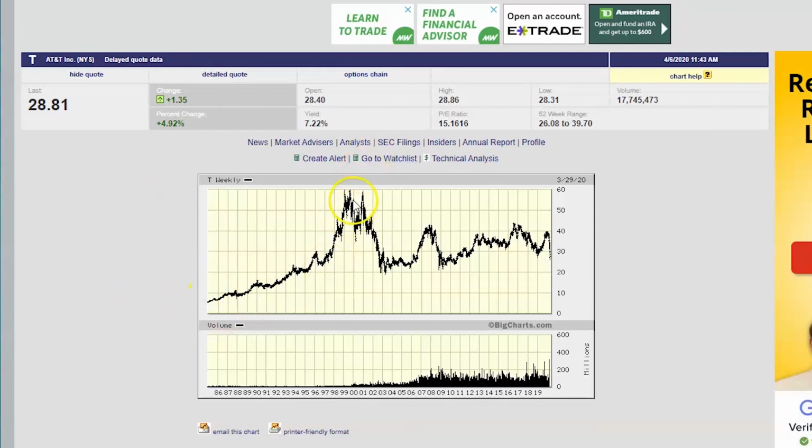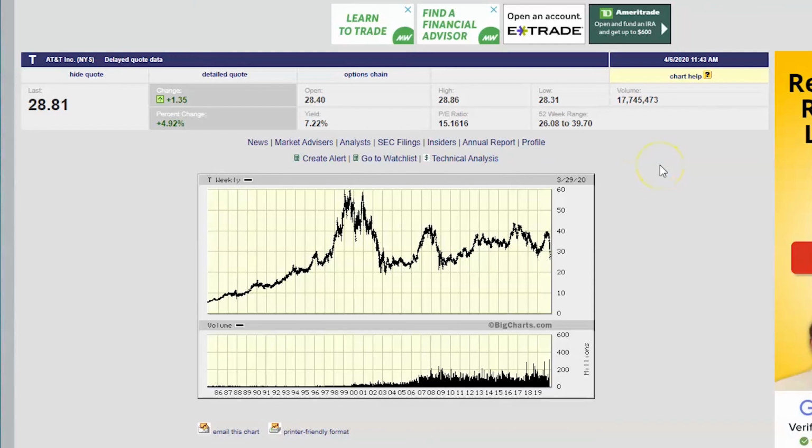The stock went up since 99, and then it had the crash of 2000, and you see it tank here, and then it didn't make new highs, it did make lower highs too. So it did have this little bit of crash, and then it's just been going sideways. And it's not making new highs, so this is concerning for me.